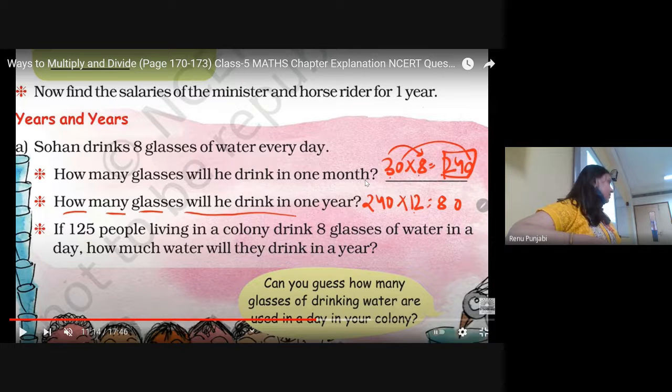If 125 people were there, first we have to multiply 8 by 365, or 8 by 125. First you multiply 125 by 8. And we know what is 8 multiplied by 365: 2920. 125 people are there, na? This is for one person. So in the third question, what you will do, online students?